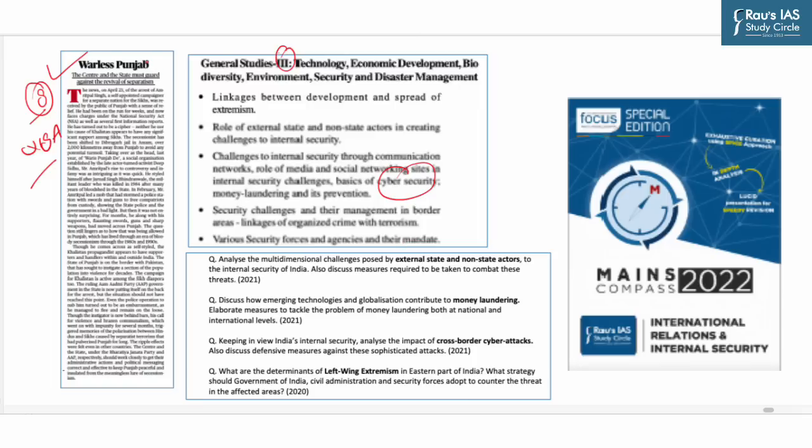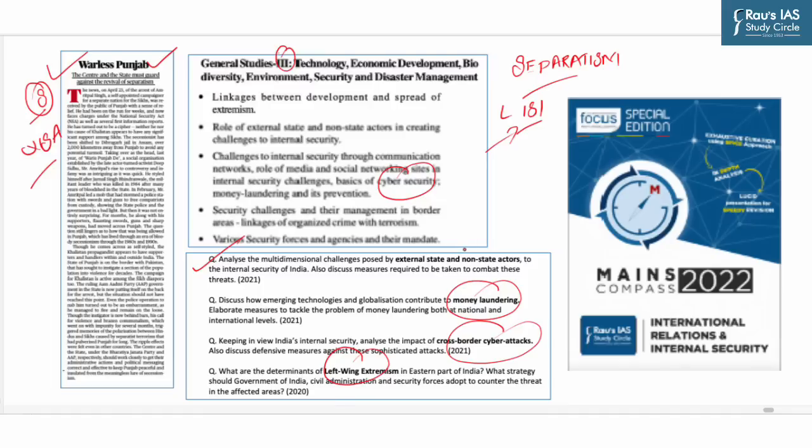As was the case with Amritpal Singh's issue, where separatism was the center of concern, but several other challenges like the role of external states like ISI, security concerns in border states, etc. were the undercurrents. Now, if you look into previous year mains questions, every year UPSC has been asking questions based on different themes of internal security like money laundering, cross-border cyber attacks, left-wing extremism.